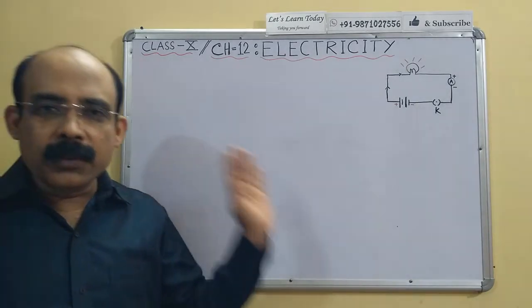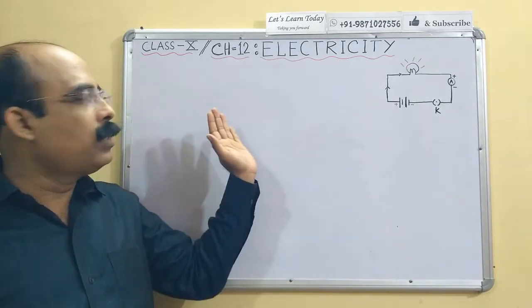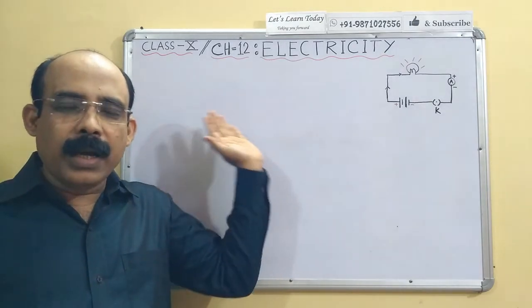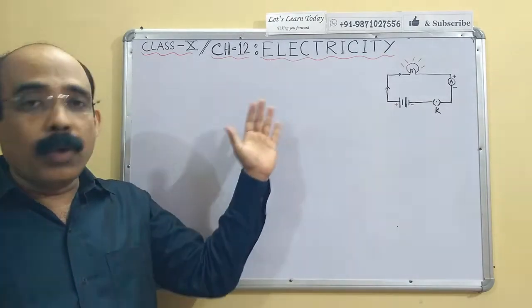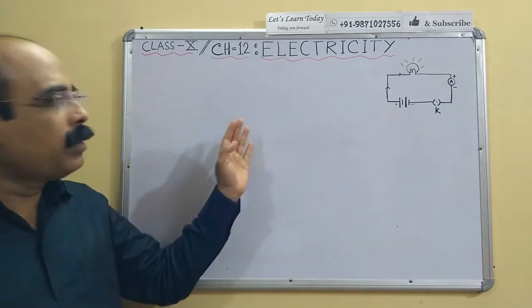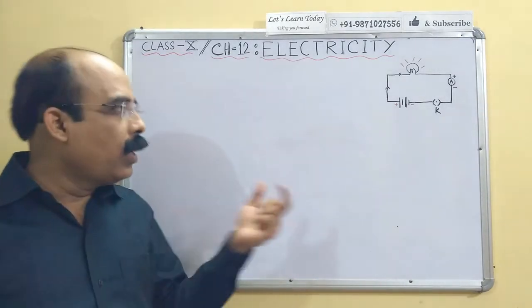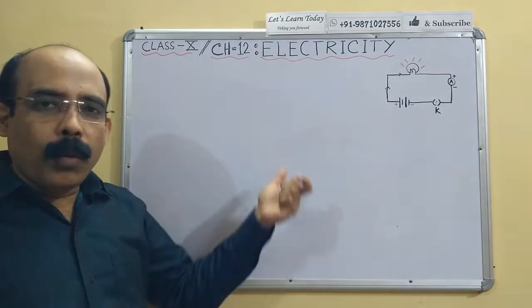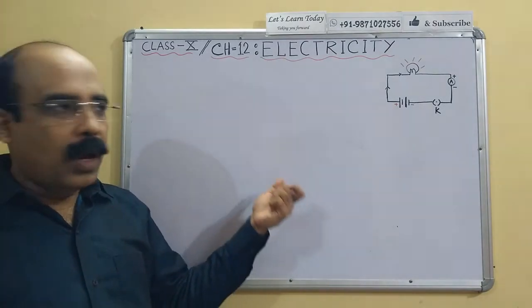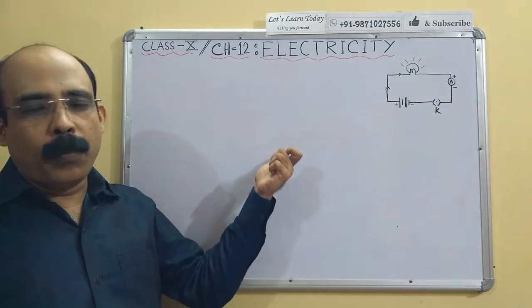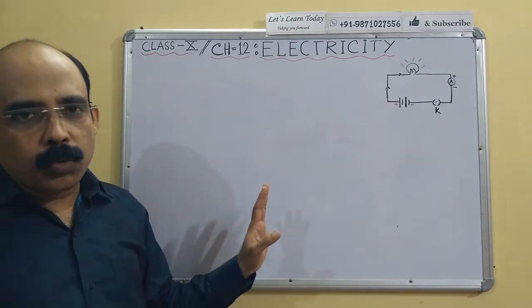When electric charges flow, we say it is an electric current passing through a conductor, because electricity always passes through a conductor. Conductor means a metal wire like aluminium, iron, silver, copper, gold, anything it could be.